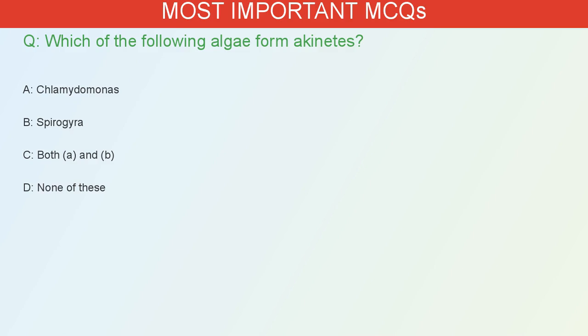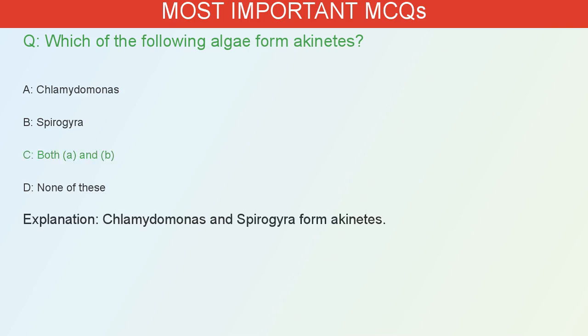Which of the following algae form akinetes? A. Chlamydomonas. B. Spirogyra. C. Both A and B. D. None of these. The correct answer is C. Chlamydomonas and Spirogyra form akinetes.